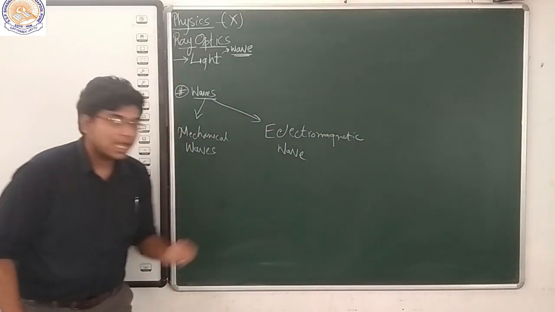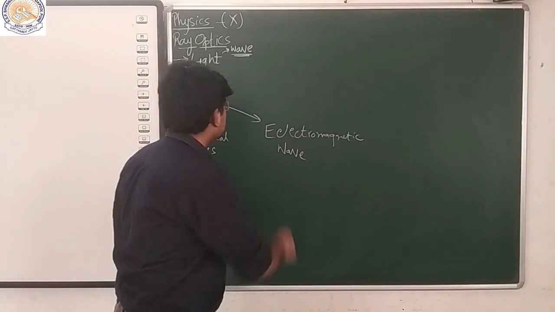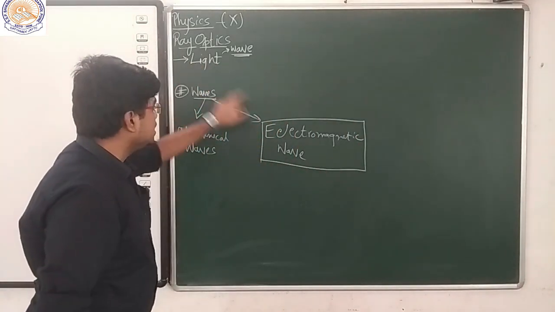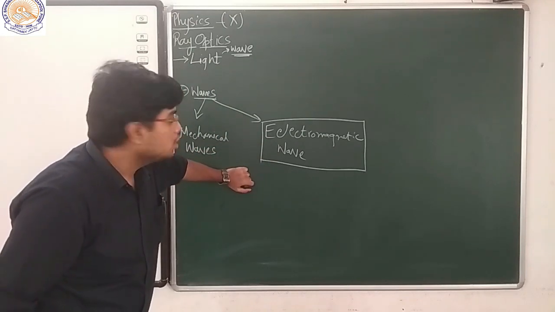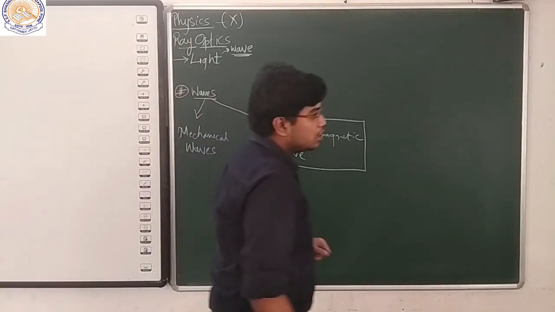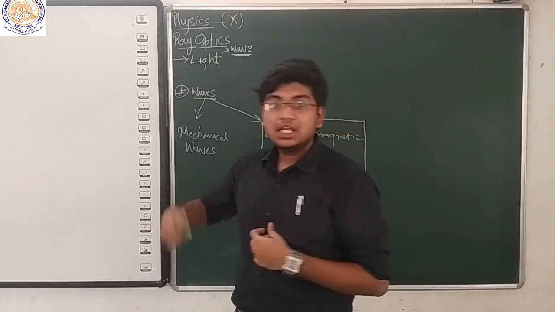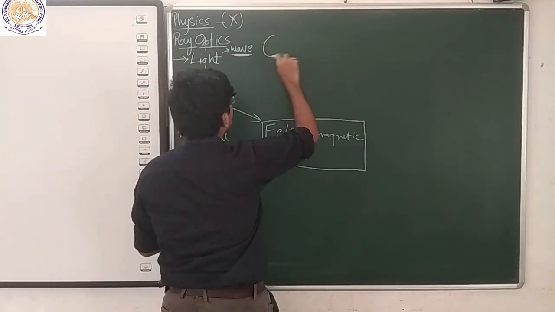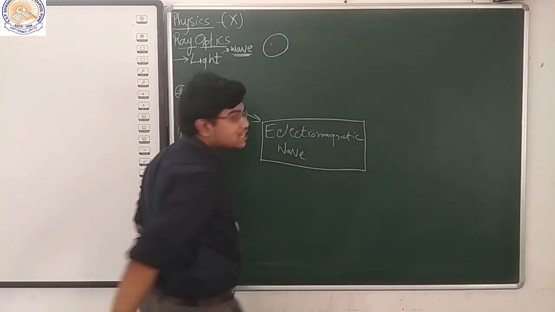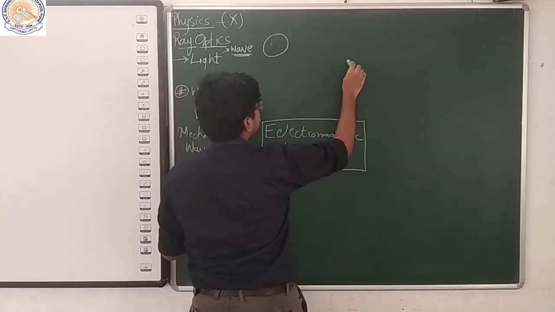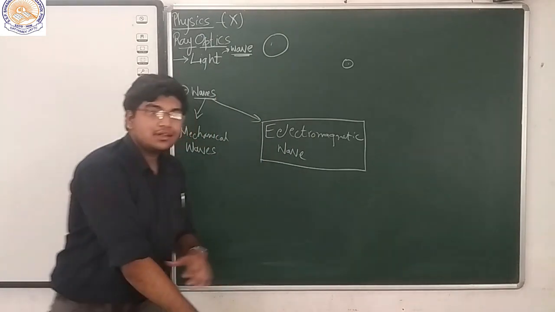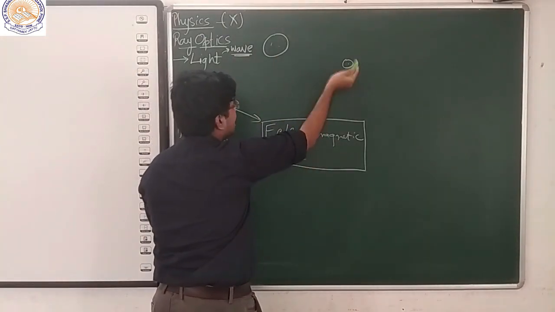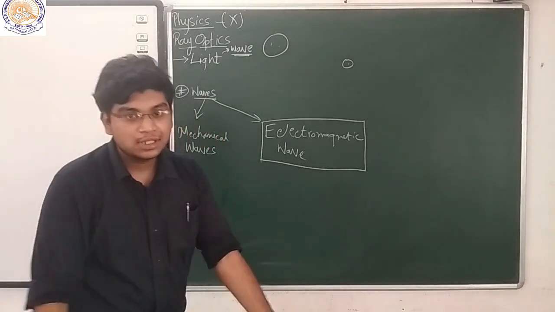Now, this electromagnetic wave is what we know as light as a wave. Why are we considering light as an electromagnetic wave? Because we all know when the sun's light hits our earth, in between the sun and the earth it is totally vacuum.